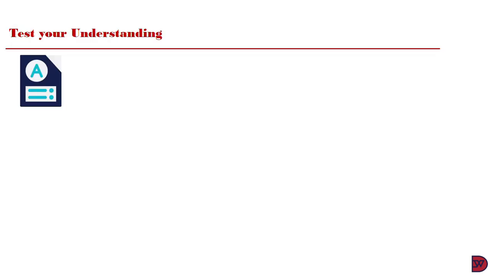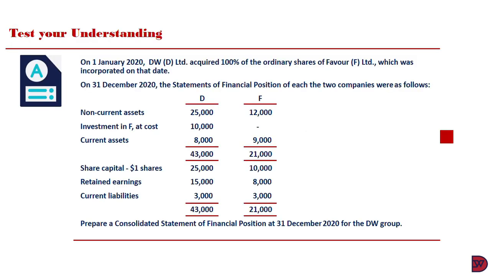Let's quickly test our understanding. On 1st January 2020, DW Limited, represented by D, acquired 100% of the ordinary shares of Favor Limited, represented by F, which was incorporated on that date. On 31st December 2020, the statements of financial position of each of the two companies were as follows. We have non-current assets for both companies. We have the investment in F at cost, which is 10,000. That is what they paid to acquire the 100% shareholding.